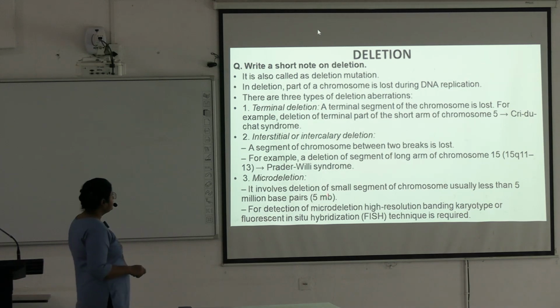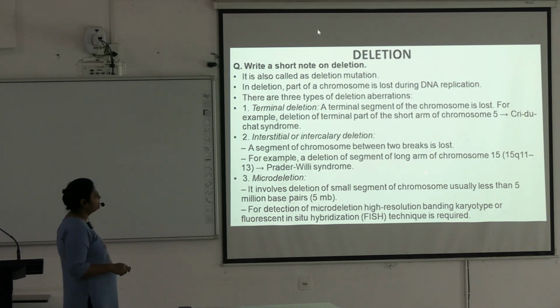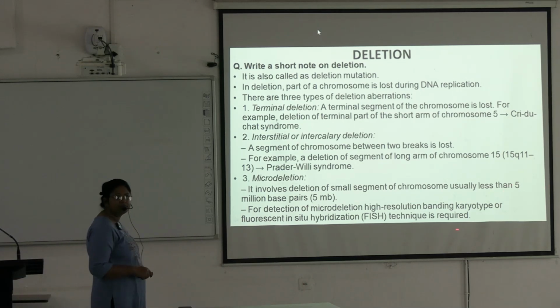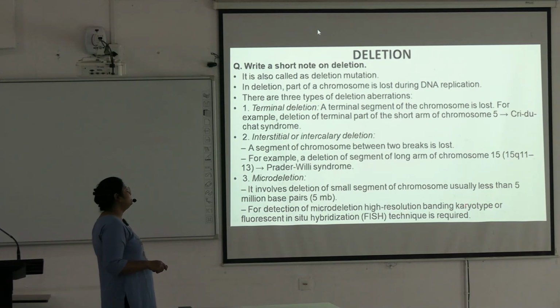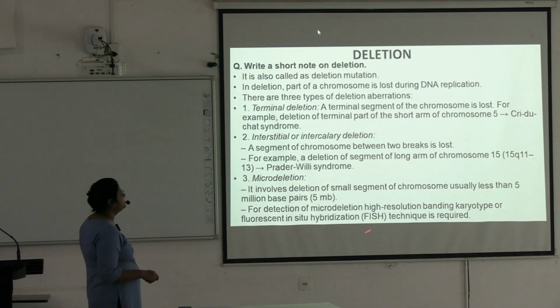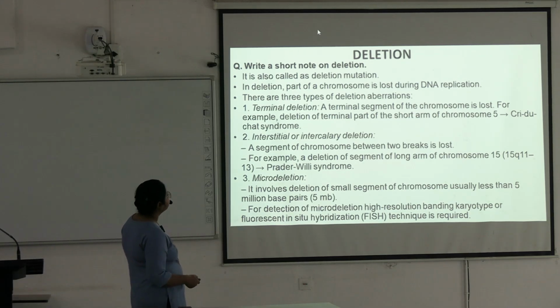Okay. Next is microdeletion. It involves deletion of a small segment of chromosome, usually less than 5 million base pairs. Okay. And for microdeletion, high resolution banding karyotype or the fluorescence in situ hybridization technique is used, okay, to recognize the deletion pattern.